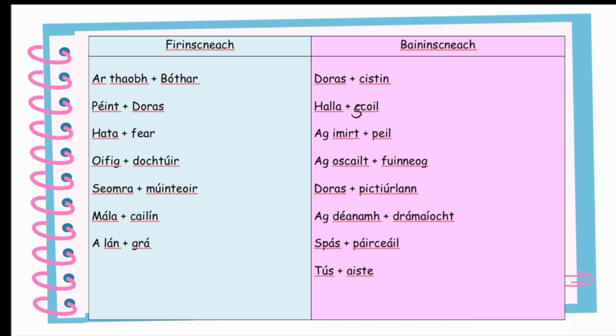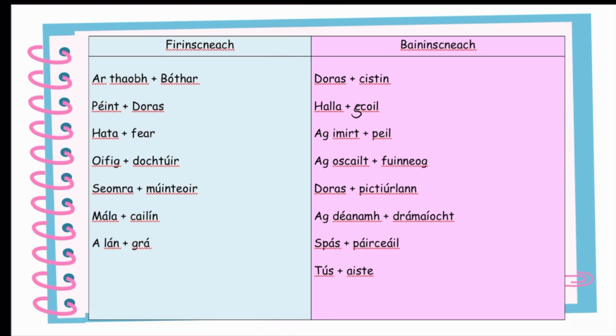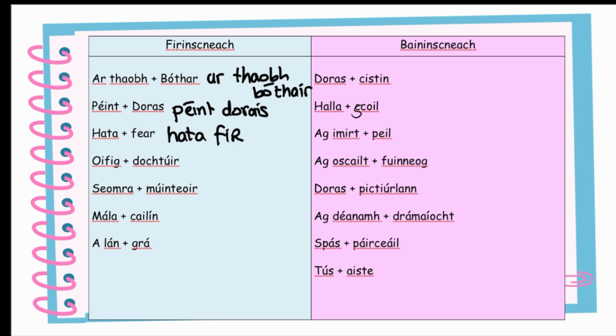So what changes do we make in the Tuiseal Ginideach? Well, if it's Fireann, it's normally ending with a broad consonant. That is, the last letter is a consonant and the last vowel is broad. So bóthar, doras and fear are all examples of this. So what do we do with words like this? Well, we normally just slenderize them. So at the side of a road is taobh bóthair, with an I. And then door paint is péint dorais, so I just put in my I, D-O-R-A-I-S. Lovely. For hata fear, F-E-A-I-R would be a little bit weird, so it becomes hata fir, and that means a man's hat. We're not talking about an at all yet.